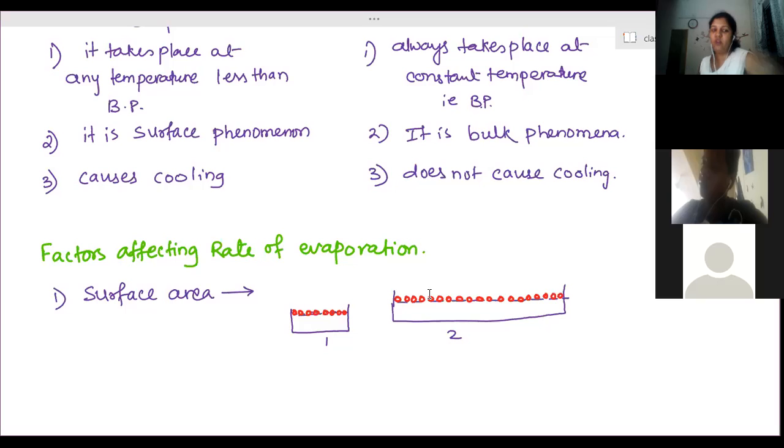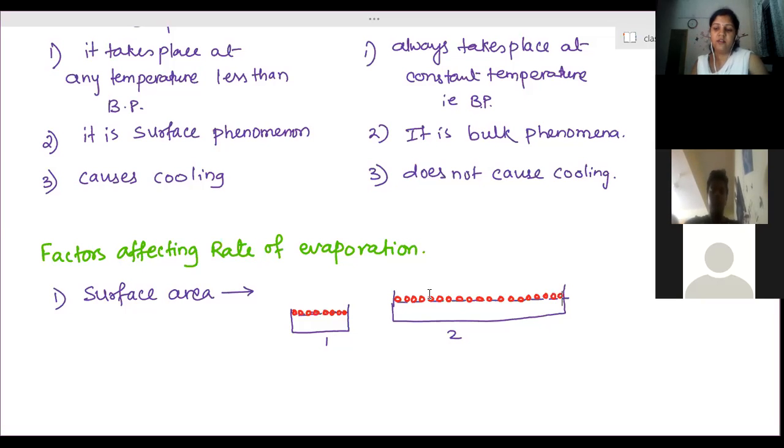So therefore, the more the surface area, the more will be the evaporation, and so more will be the cooling effect. If you have seen the condition when you are drinking milk, if you pour milk in a cup, and in the second case, you keep the milk in a saucer, a plate. In the plate, you pour the milk, and in another case the milk is present in the cup. Which one will be cooled down faster?